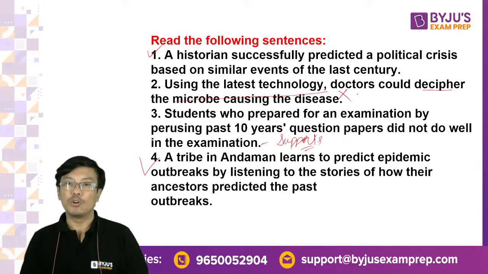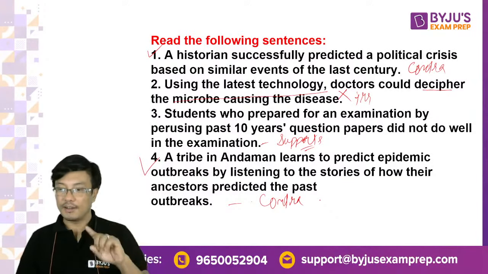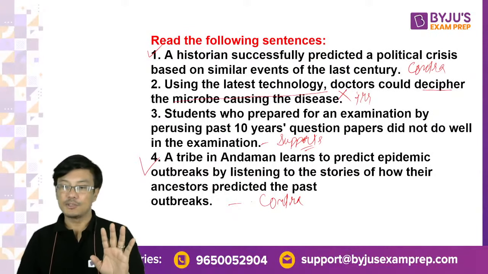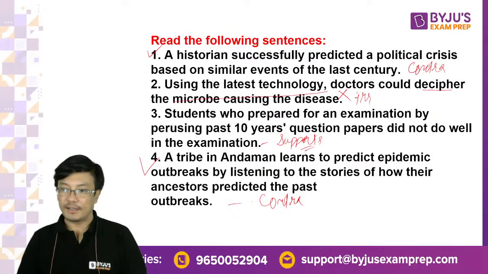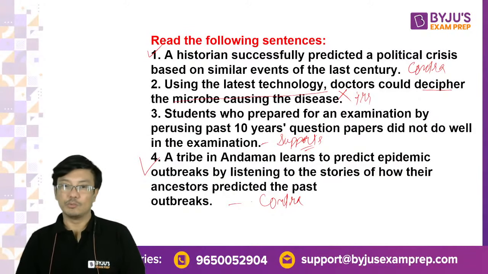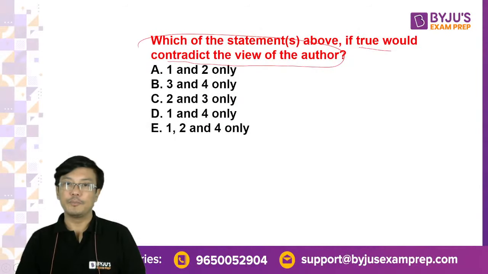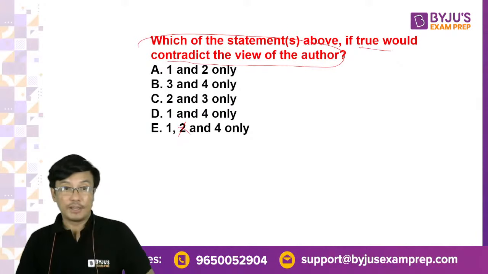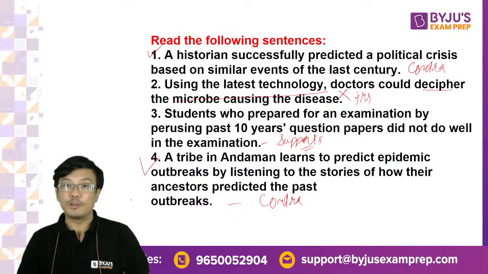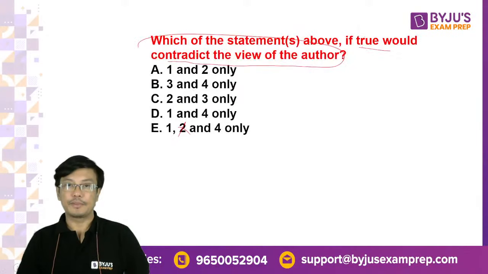So this supports, this is irrelevant, and this is contradictory, and this is also contradictory. I hope everybody understood this. So what should be the answer? The answer should be 1 and 4. Understood? So many people got it correct, I think, right? So 1 and 4 should be the answer. Everybody got it, I hope. Okay. So 2 was not it. 2 is basically about, it has got nothing to do with predicting the future. So it is simply an irrelevant line.